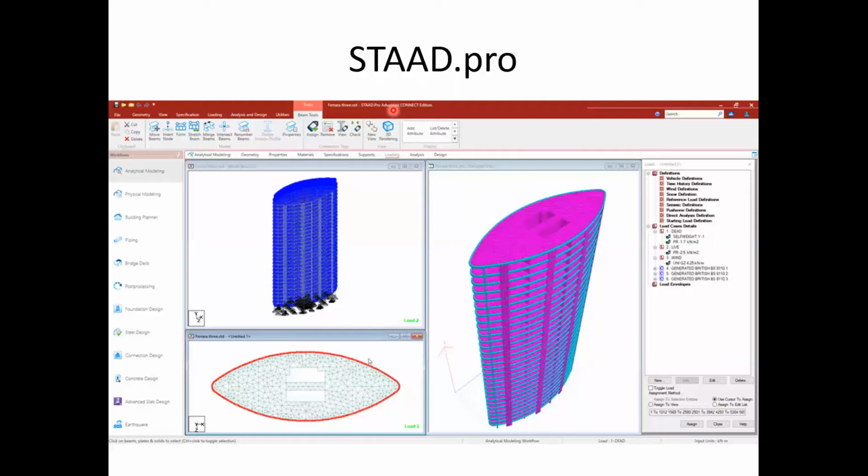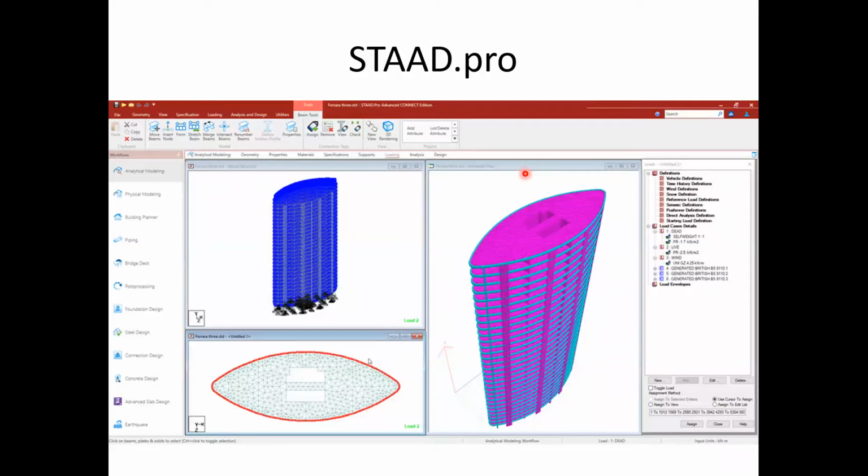This Connect Edition is much better than the earlier Select Edition, that is STAAD Pro V8i. In the latest version, many IS codes are included. Always remember, guys, whenever you are using a structural design software, make sure that the IS codes used by that software are the latest ones. You should not design buildings or any structure using a software based on older IS codes.